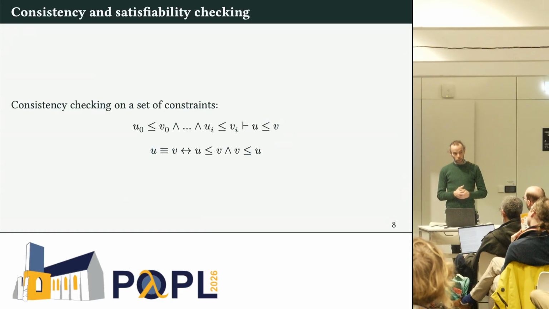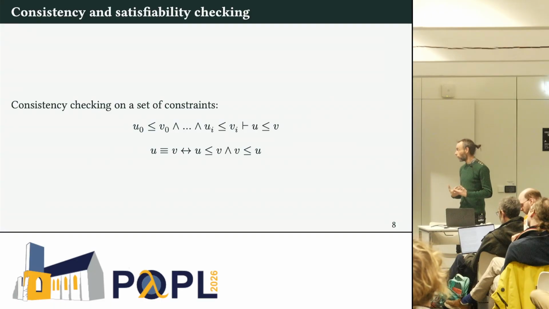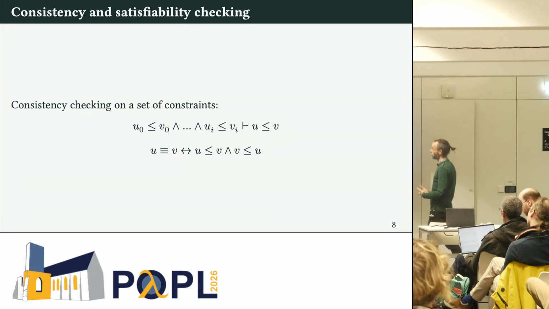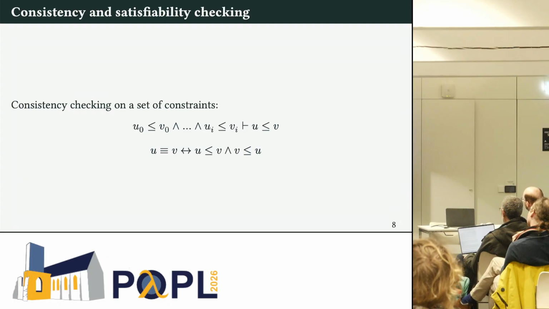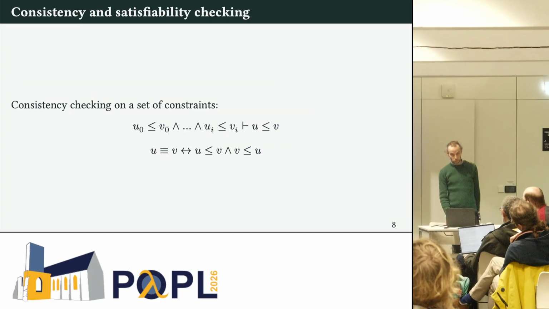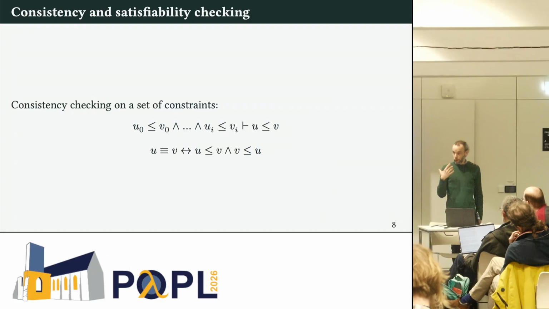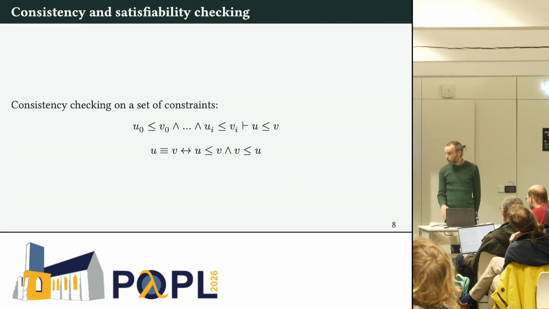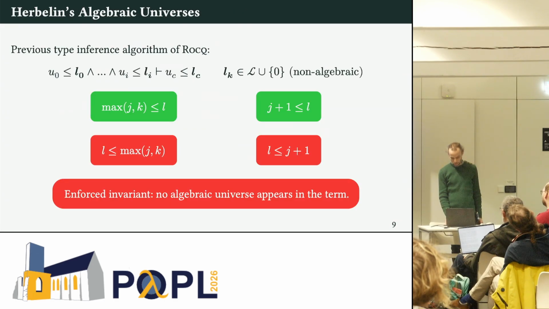So a priori, the consistency check you must do for universe polymorphic definitions is of this kind. You get a bunch of less than or equal constraints on universes, and you must check if some constraint is satisfiable under this, or implied by this. And then you can encode, as usual, equality by the conjunction of inequality in the 2 directions.